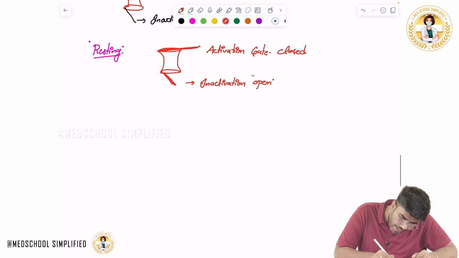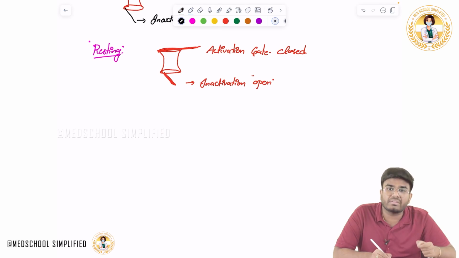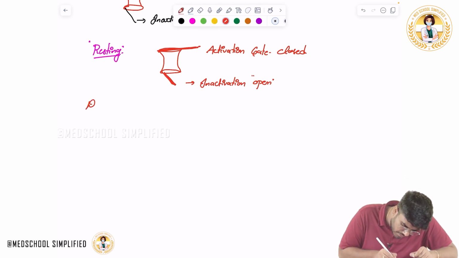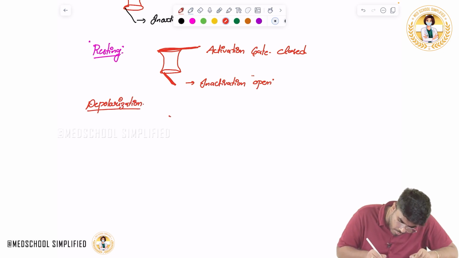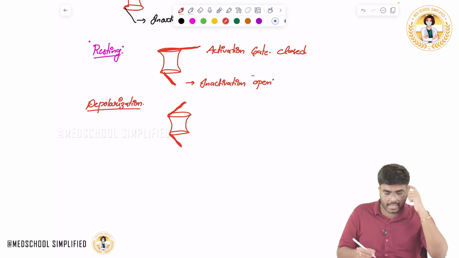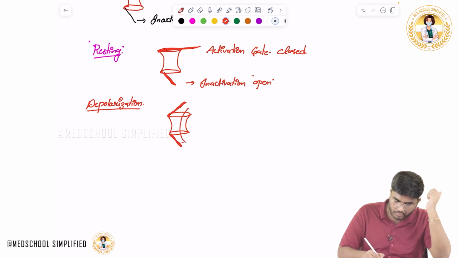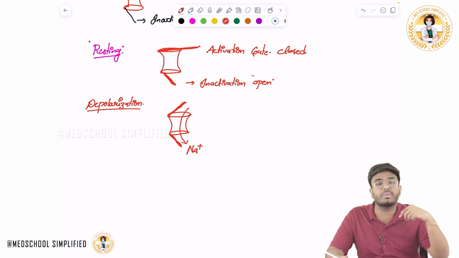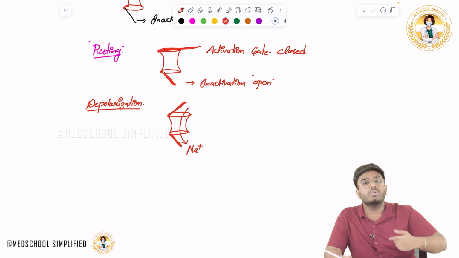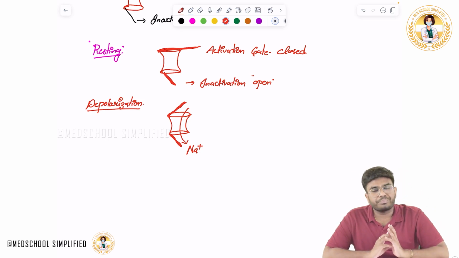During depolarization, both the activation gate and the inactivation gate are opened, like this. As both the gates are opened, sodium will come into the cell from outside, because the extracellular concentration of sodium is more, so sodium will try to come into the cell.